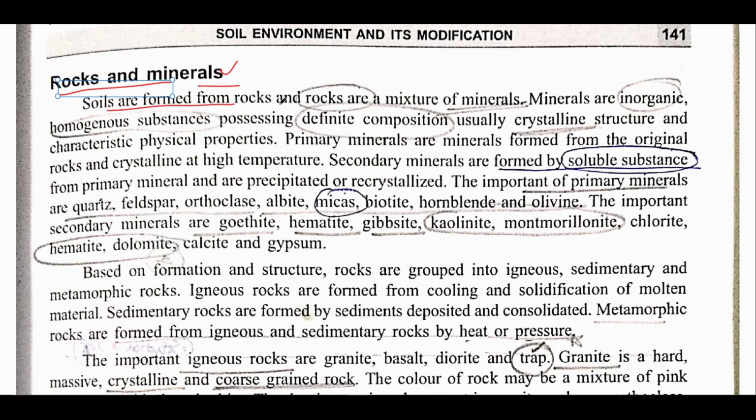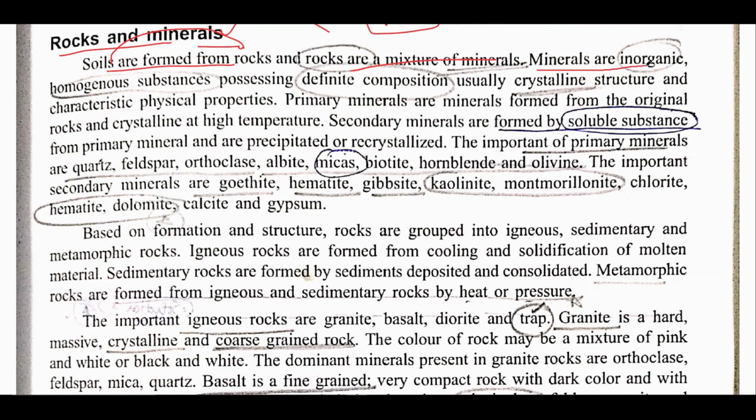See, soils are formed from rocks, and rocks are a mixture of minerals. This is a very important statement: soil is formed from rocks, meaning the basic structure is rock, and that rock constitutes a mixture of minerals, meaning there are several minerals. If we compile all these minerals, they will form rock.